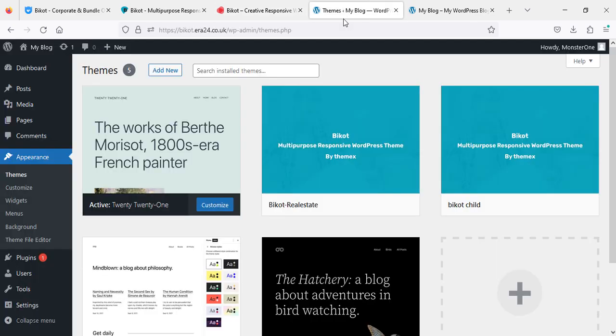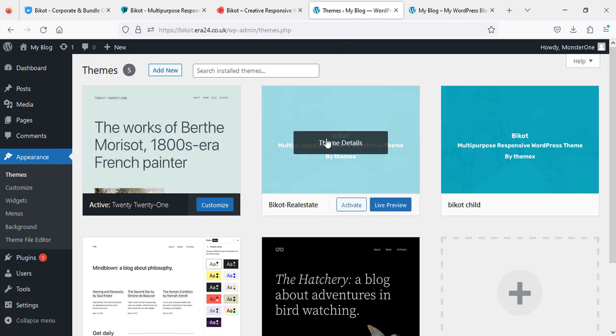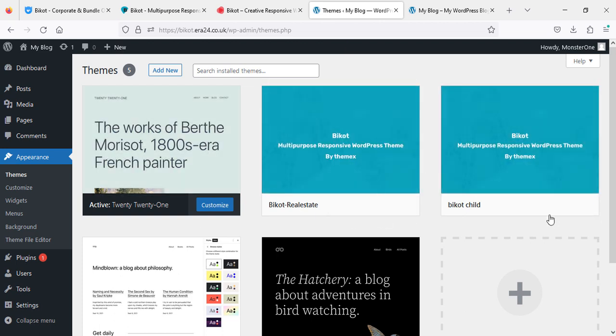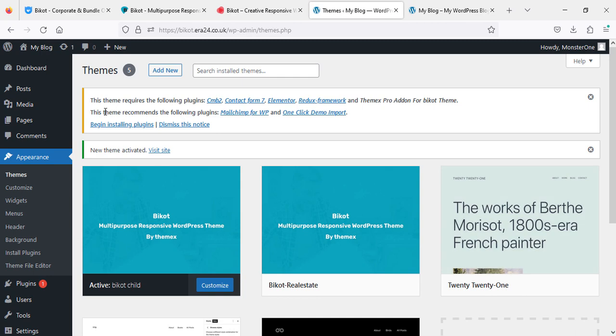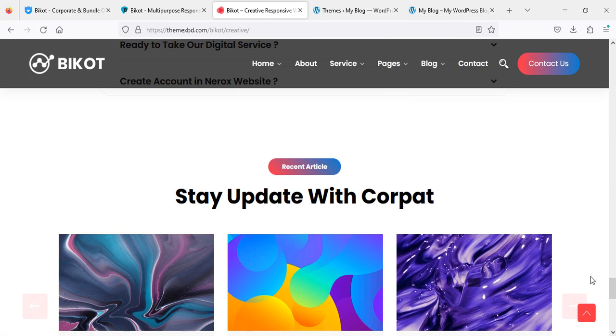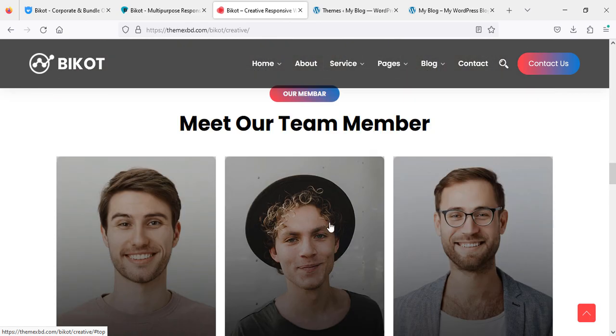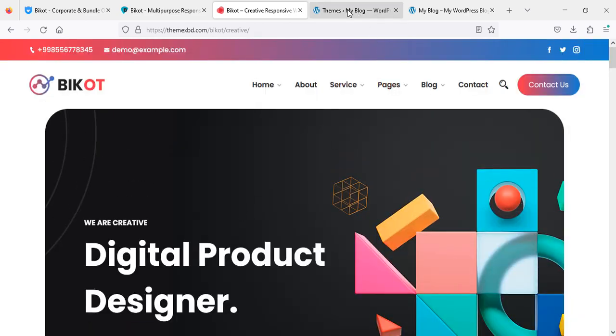So I have uploaded this theme. Now I'm going to activate this theme, and we are going to bring that demo, the one I showed you here. This demo we are going to import on our website. So let's get started.